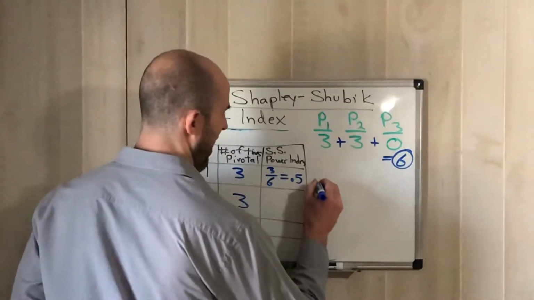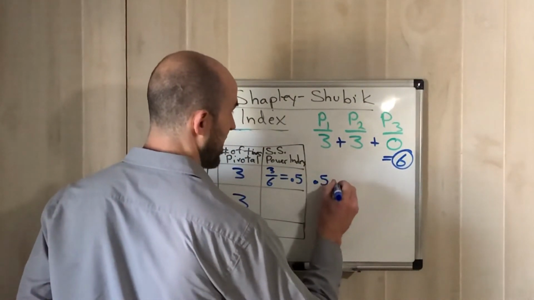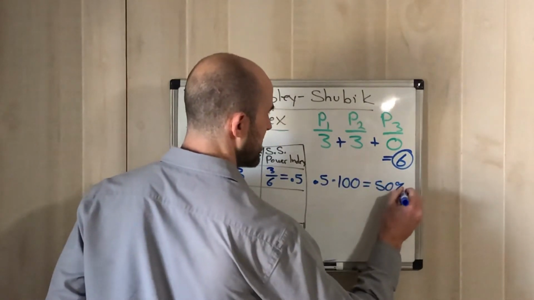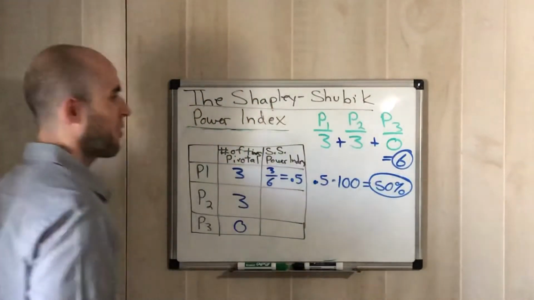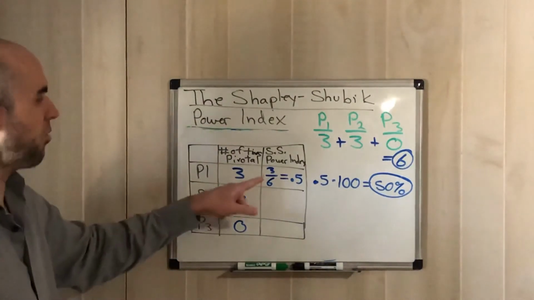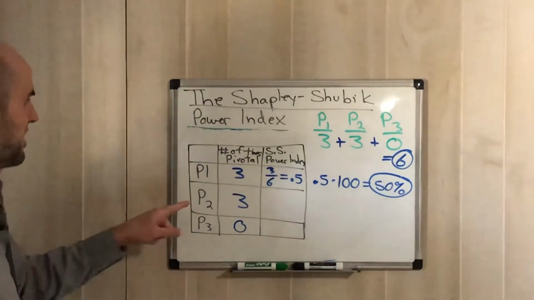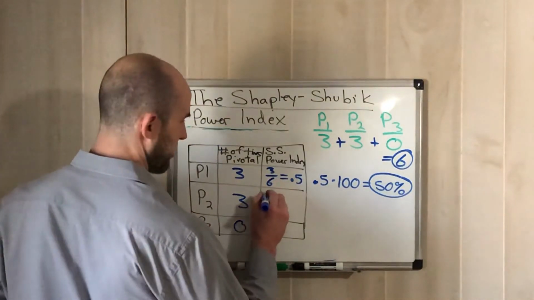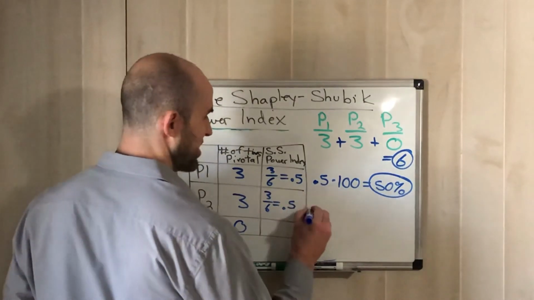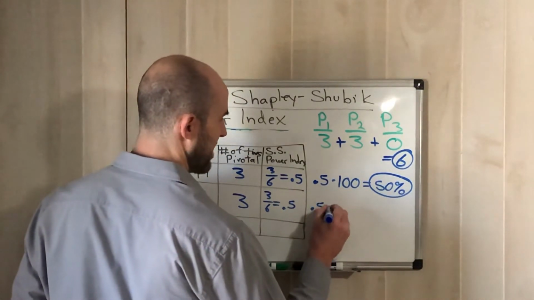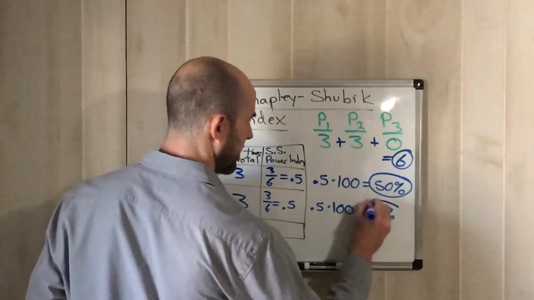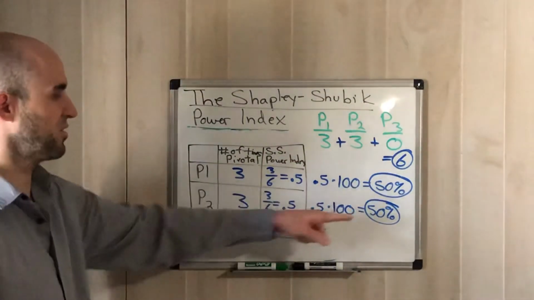We would do 0.5 times 100 would end up giving us 50%. So if we're looking at the Shapley-Shubik power index of player 1, it would end up being 50%, right? Because they won 3 out of 6, they won half the time. Same thing over here for player 2, we would end up doing 3 out of 6, gives us 0.5. And then to change it to a percent, same thing, 0.5 times 100 gives us 50%. Right? So each of them were equally important, 50%, 50%.